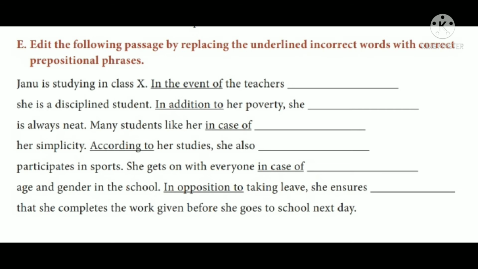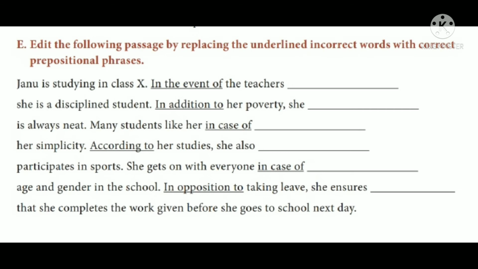First one, Janu is studying in class 10 in the event of the teacher. So here in the event of the teacher is not the correct one. So what should come? According to the teacher should come. She is a disciplined student. Then what is that? In addition to is given. So in addition to her poverty, it's given. So in addition to is not a correct one. Instead of that, in spite of, that is the correct prepositional phrase. In spite of her poverty, she is always neat.